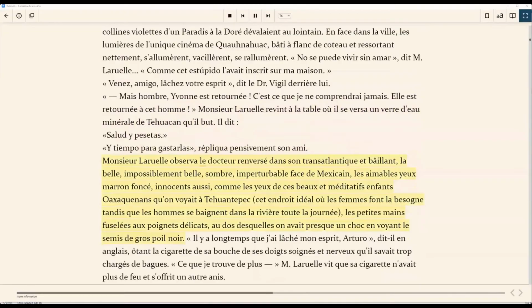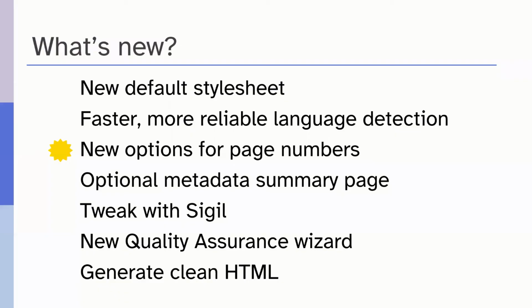Monsieur Laruelle observa. Okay, so what you need to do in this case, you don't have to do anything specifically with Word to EPUB tool. You just need to make sure you've got the correct languages set in your Word document. It should be obvious to you because it'll give you spelling errors if you've got the wrong language set. And then the Word to EPUB tool will, with better algorithms now, give you more reliable language detection, so you get a better experience with read aloud or with a screen reader.